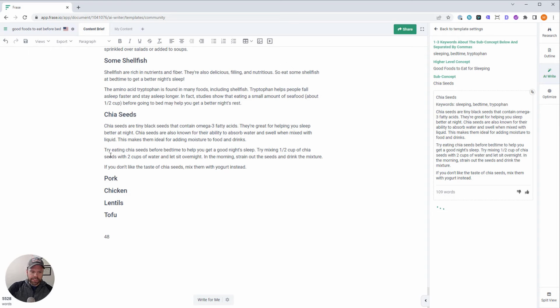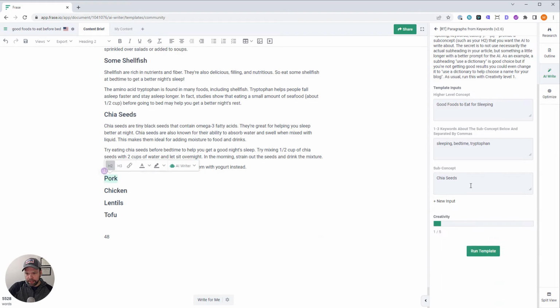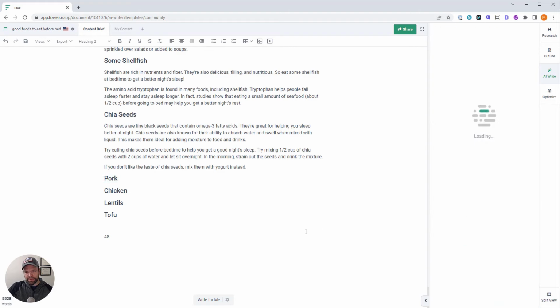No, it just said try eating chia seeds before bedtime to help you get a good night's rest. Didn't talk about tryptophan. It's not going to always use the exact keywords. I like the way this was written better. So you can't force it, but you can guide it. So we're using, again, tryptophan with pork.